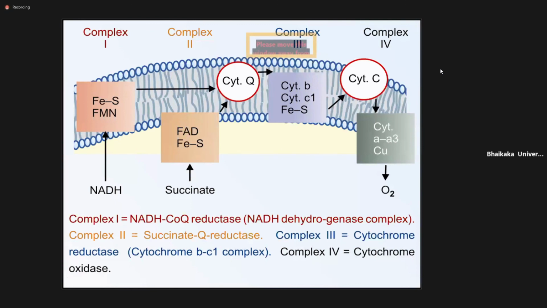Now this proton again comes inside from outside the mitochondria with the help of complex 5 and produces ATP. We will see that in the next lecture. So just remember, NADH transfers the electron, and it transports 10 H plus ions from inside to outside, and when these H plus ions come inside again, ATP is produced.